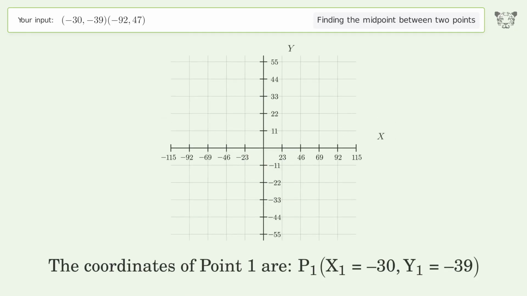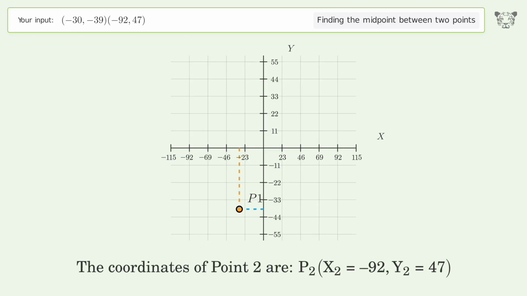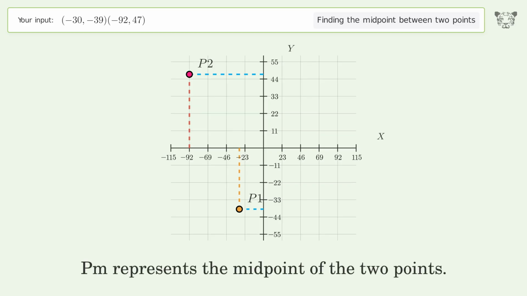The coordinates of point 1 are, x1 equals negative 30, y1 equals negative 39. The coordinates of point 2 are, x2 equals negative 92, y2 equals 47. PM represents the midpoint of the 2 points.